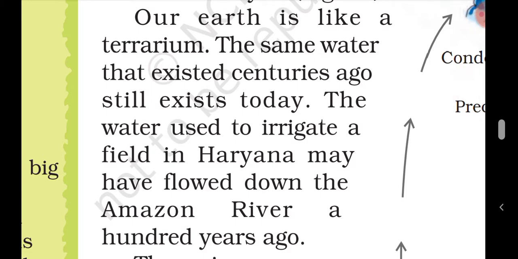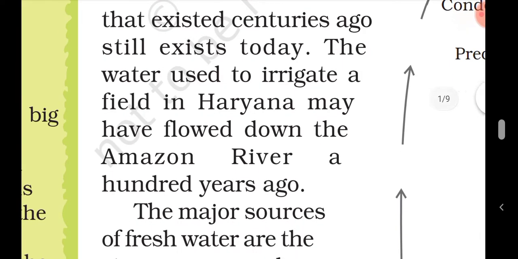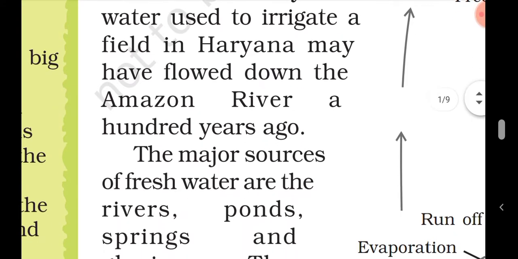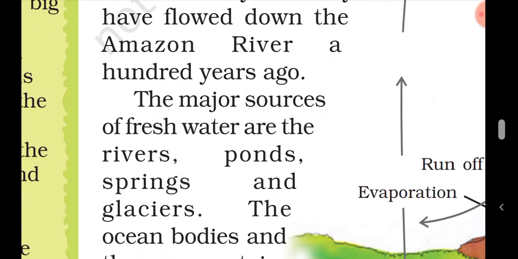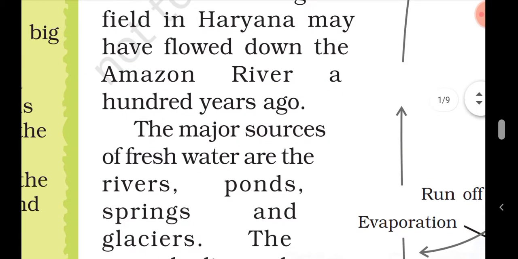Means the water doesn't change, it still exists there, and the water used to irrigate a field in Haryana may have flowed down the Amazon river 100 years ago, because water is continuously moving in form of clouds and in form of air, with the air and the water vapors. So the water that is present in Haryana, maybe sometime it is flowing in the Amazon river, so we cannot say that the water that is in Haryana is here from hundreds of years ago.